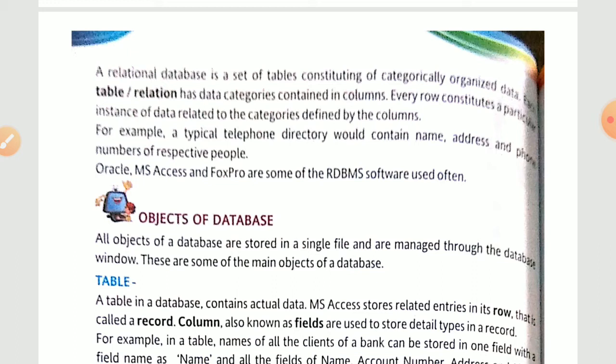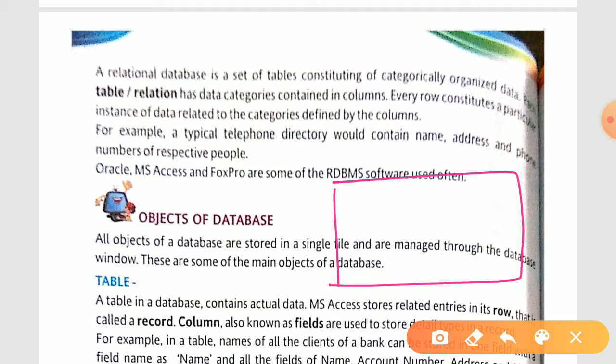Each table or relation has data categories contained in columns. Every row constitutes a particular instance of data related to the category defined in the column. What it means to say is that you have a particular table, and all the columns define a single category. Likewise, you have name over here, you have marks over here.